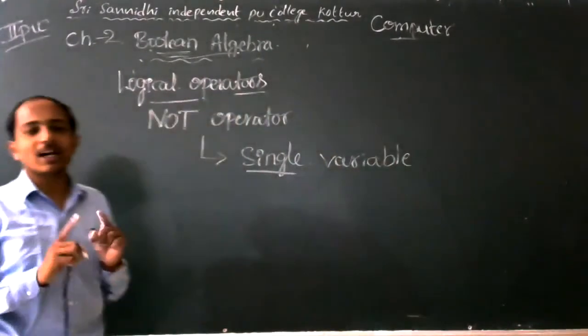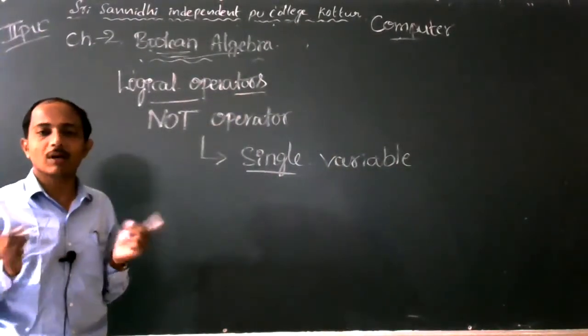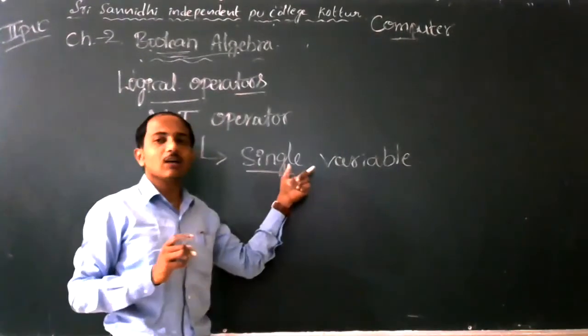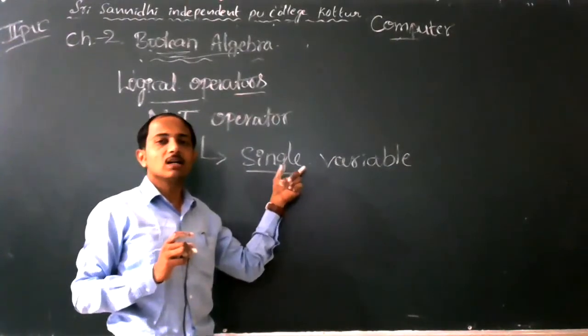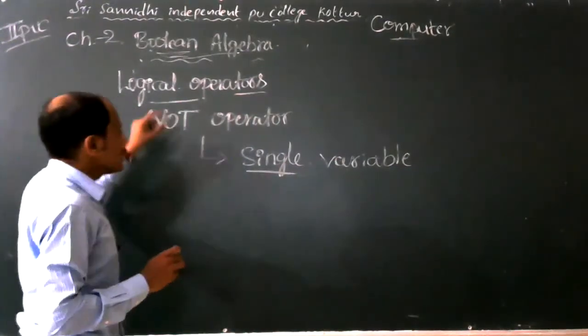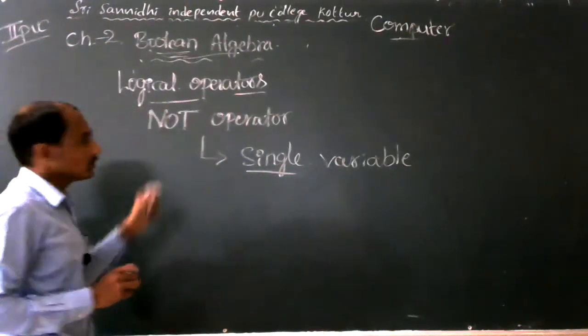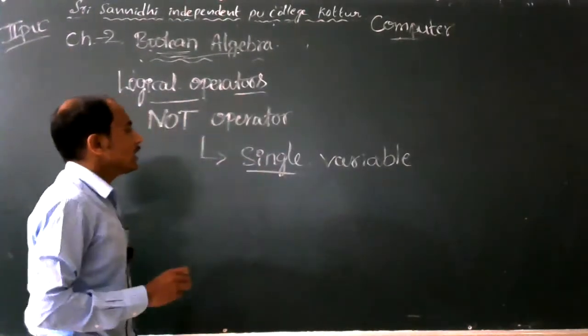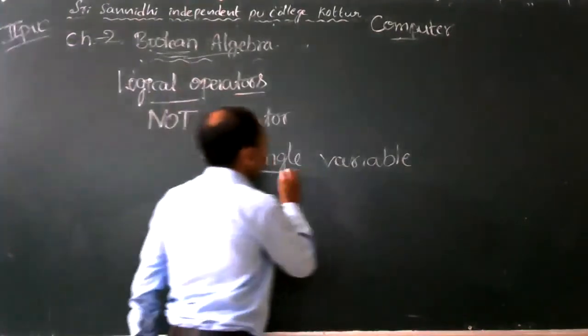It cannot use multiple variables. That's why it uses a single variable, and that's why it is a unary operator.